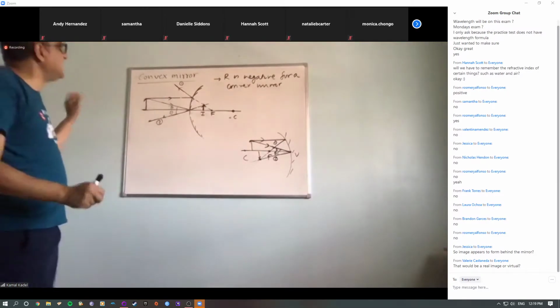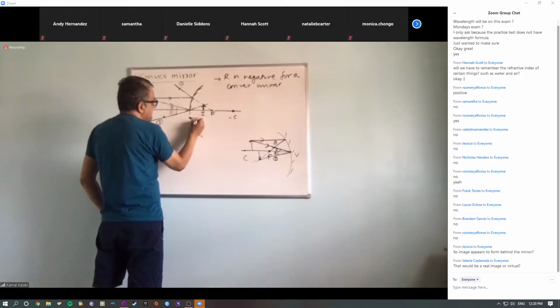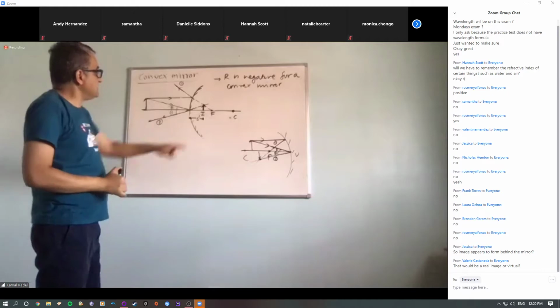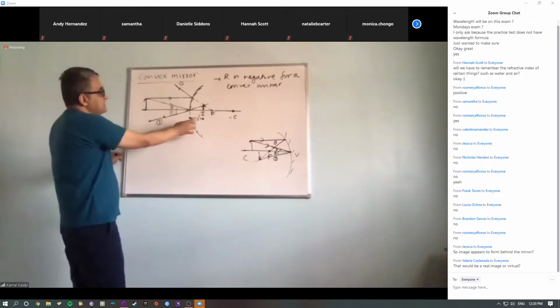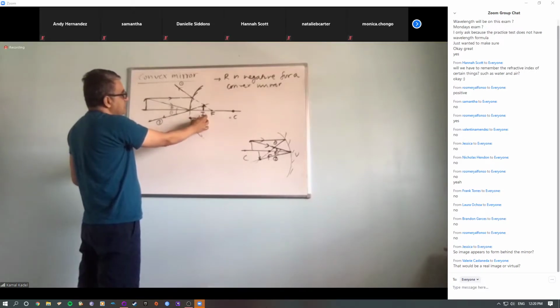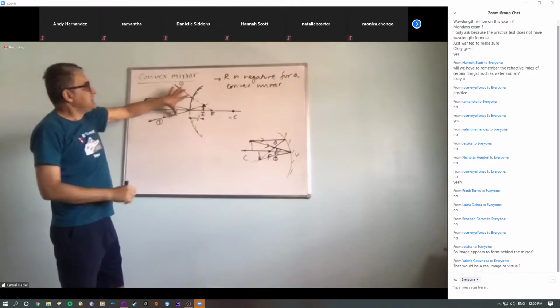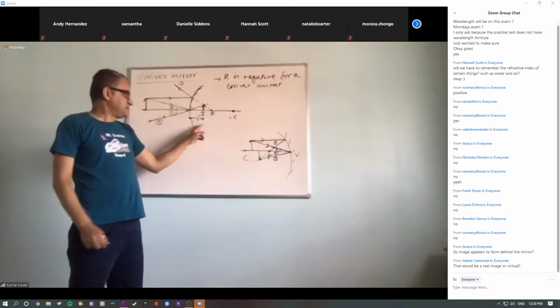So clearly this image distance here, I can write it. This is S prime. So clearly what you can see here is that the image distance is negative, right? Because the image is not on the same side of the reflecting surface as the reflected rays. The image is on the opposite side. So look at the difference here.